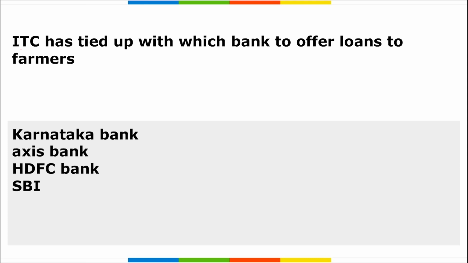Next is ITC. ITC Limited has tied up with which bank to offer loans to farmers? Please remember, the correct option here is that ITC has tied up with Axis Bank in order to provide loans to farmers. Alright, and they have collaborated with each other so that they can set up an ecosystem where they will be able to help farmers. This partnership is aimed at reaching out to the unserved and underserved farmers in the rural areas.